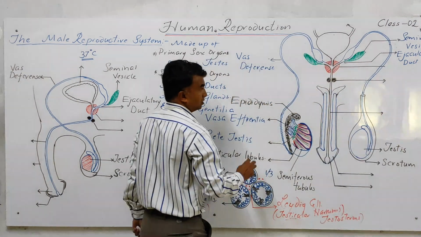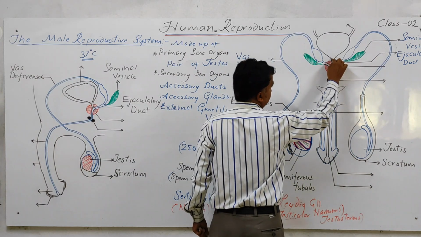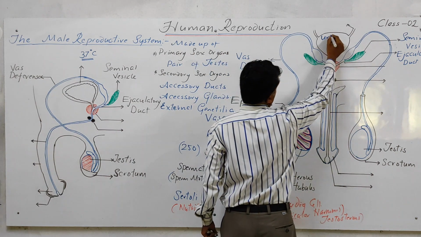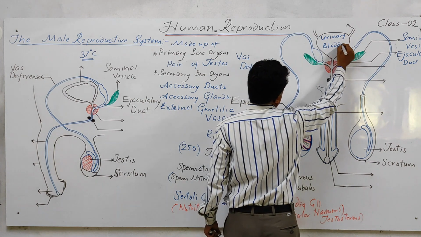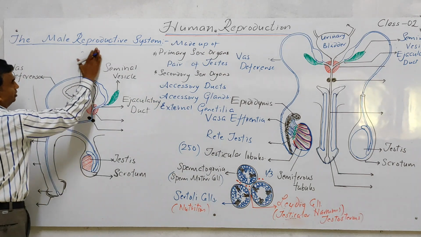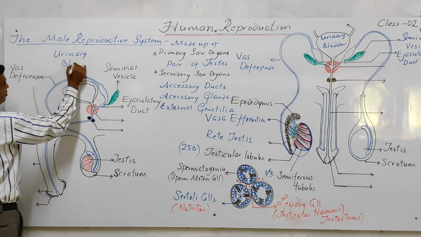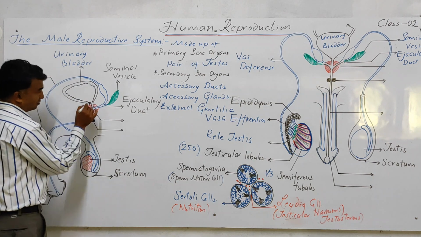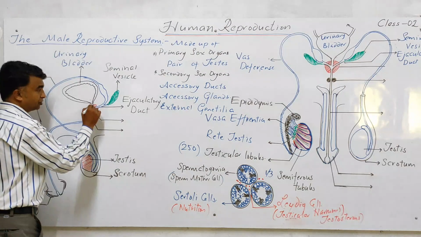You understood? Ejaculatory duct. Now, these ejaculatory ducts connect to the urethra near the urinary bladder. So this black structure is called the urinary bladder. In this figure, this is the urinary bladder. The duct-like structure which arises from the urinary bladder is called the urethra. The urethra arises from the urinary bladder.